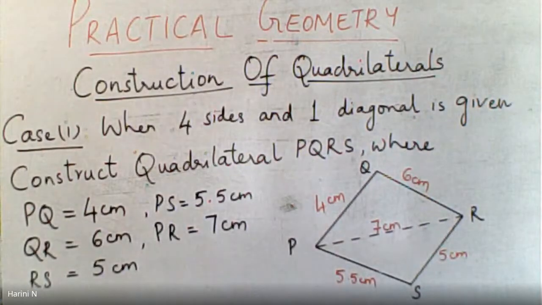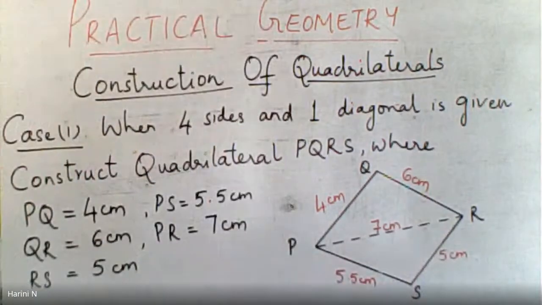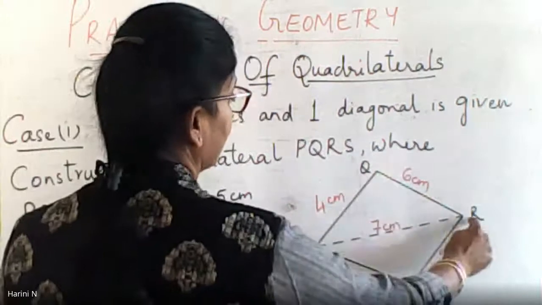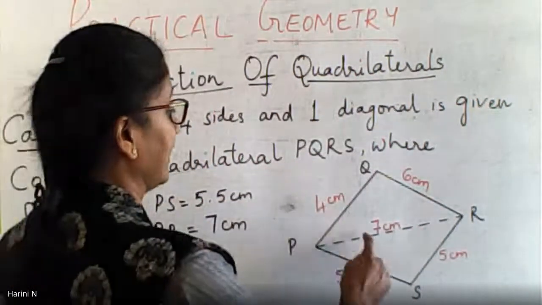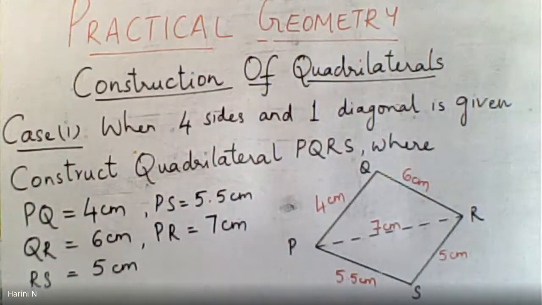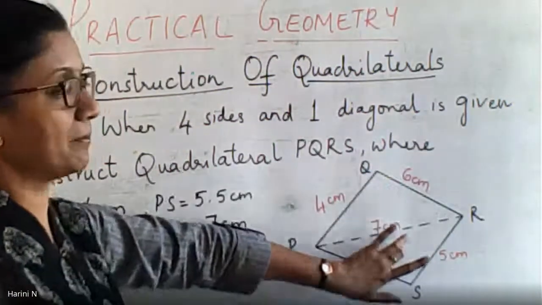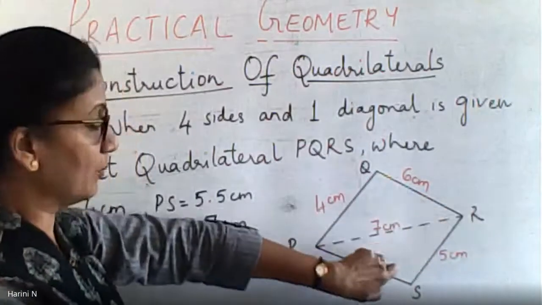So what I'm going to do is, first I will draw the diagonal, that is PR of length 7 centimeters. Then I will construct PQR. PQR is the triangle on the top of PR. So when 3 sides are given, we know how to draw the triangle. That we have done it last year. So once my triangle PQR is ready, the second step is I will construct the triangle PSR. That is at the bottom.